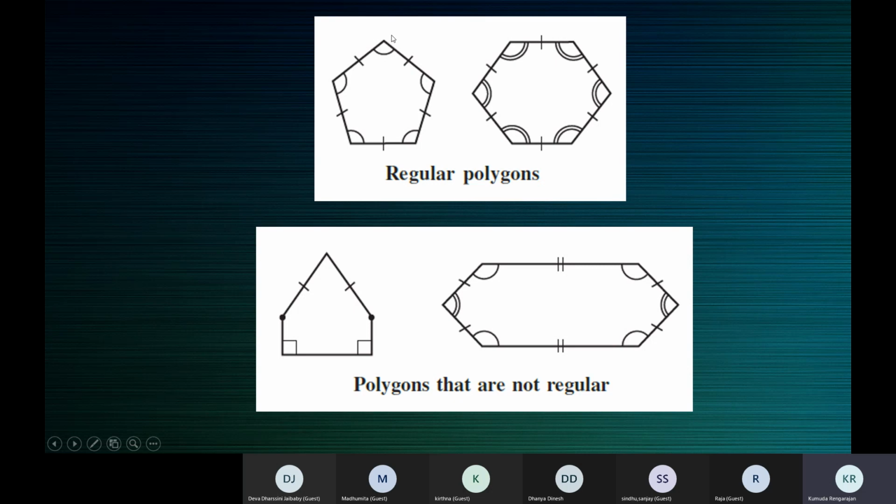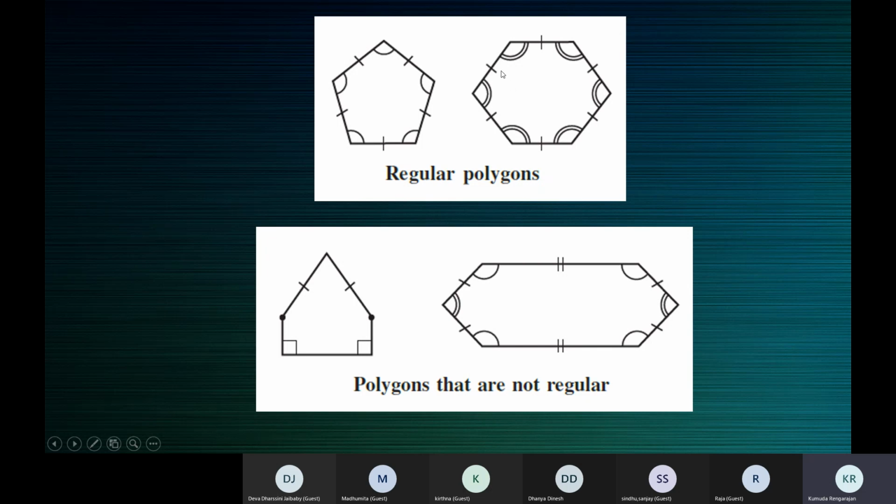So when it's marked like this, that means the angles are equal. See here, when it's marked like this, it means all the 5 angles are equal. And these small line segments indicate that the sides are equal. When all the sides are marked like this, that means the sides are equal. And every angle is marked like this. So that indicates all the angles are equal. So this is a regular polygon.